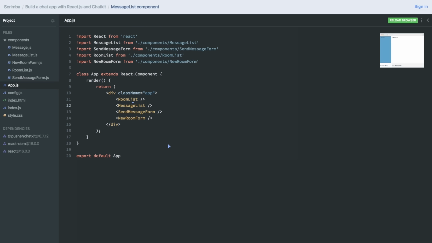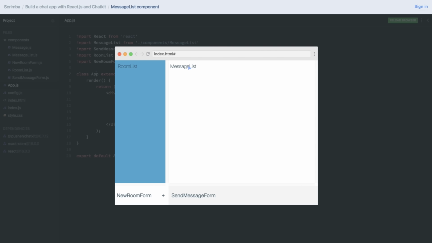Hey, and welcome to the first lecture where we'll actually jump into the code and start building. So now I'm in the app.js file, and as you can see, the app component is significantly simpler than it used to be. I've removed all the logic, so all that we're left with is the render method, which here returns the 4 children of the app component. That results in a significantly simpler UI. Each of the components are simply rendering out its respective name.